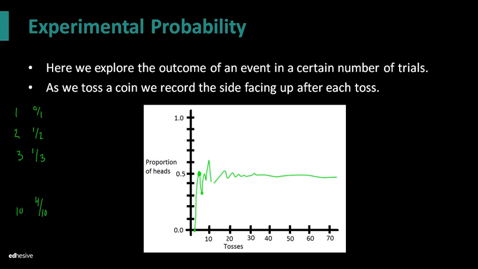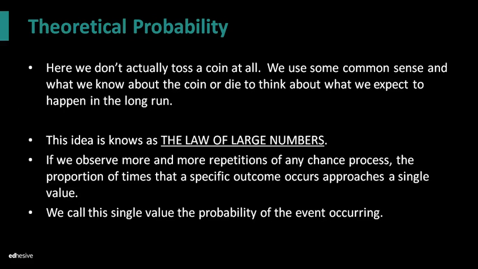But if you only throw it 10 times, you might not see 5 out of 10. For example, we did it here and we saw 4 out of 10, which is 40%. So in the short run, which 10 tosses is clearly the short run, it's not a surprise it's unpredictable and we saw 4 out of 10. But as we toss that coin more and more and more, we should start to see the true proportion of heads settling down at that true value of 0.5.